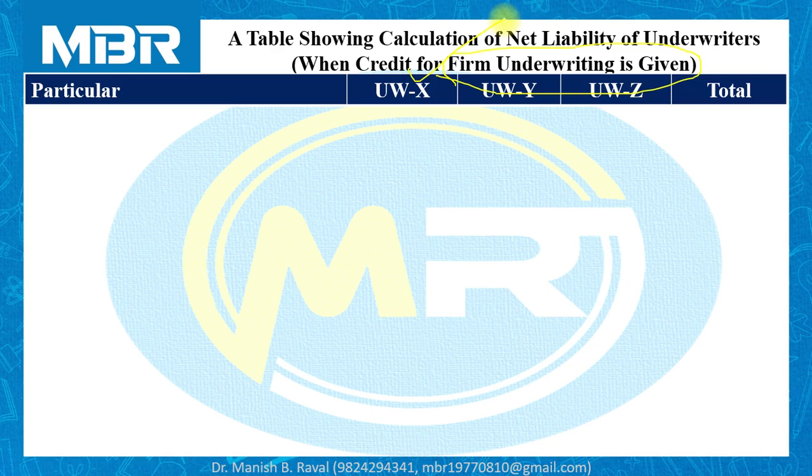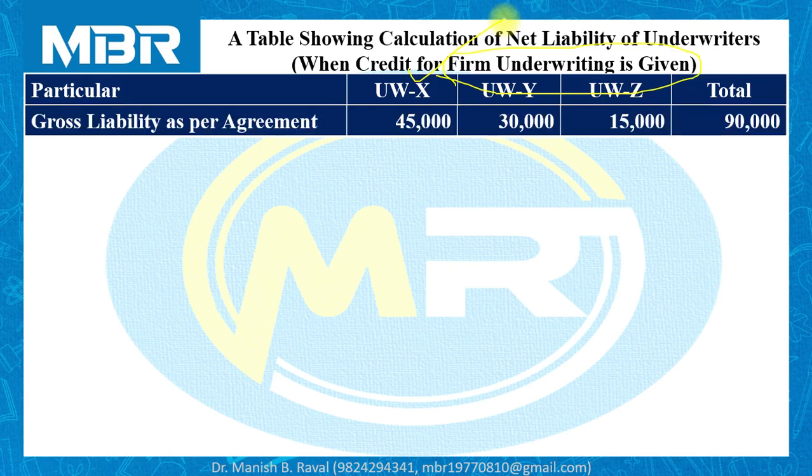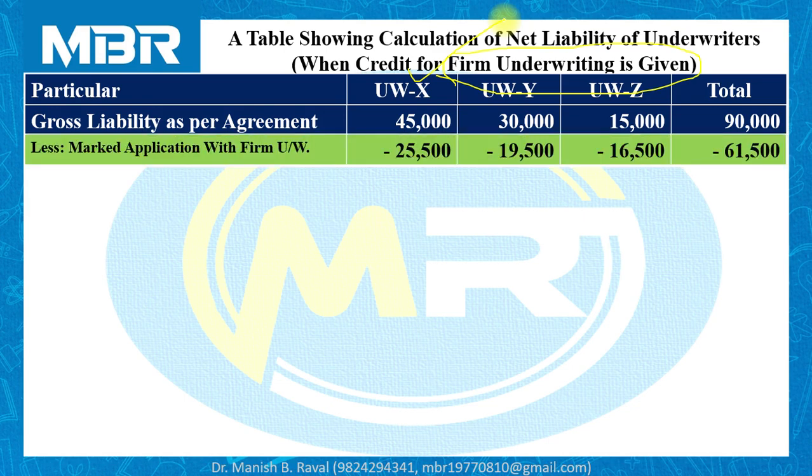Particulars: underwriter X, underwriter Y, and underwriter Z. Gross liability as per agreement, as we discussed earlier, 45,000, 30,000 and 15,000, total 90,000. Minus total marked applications, or marked applications with firm underwriting.